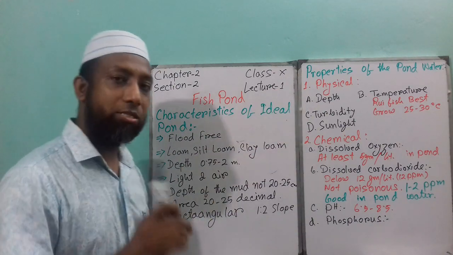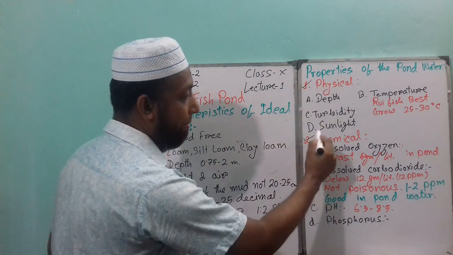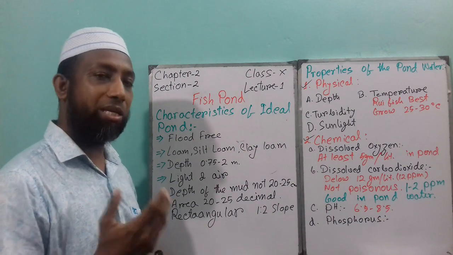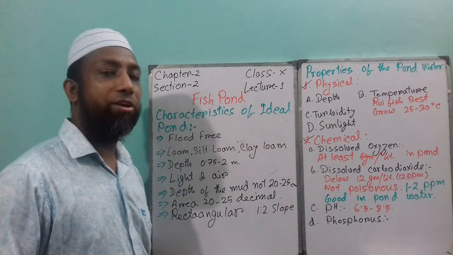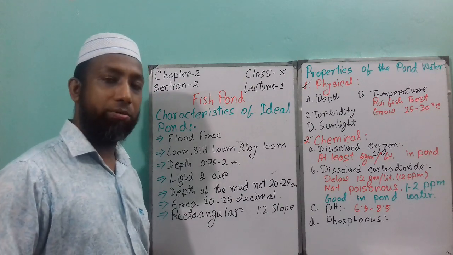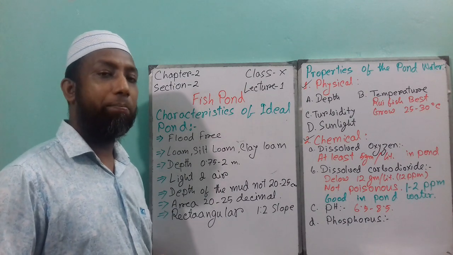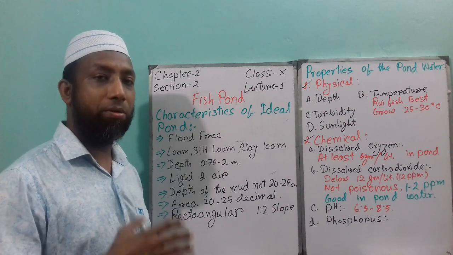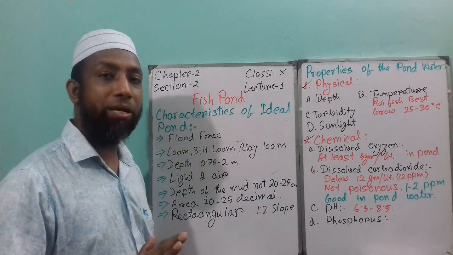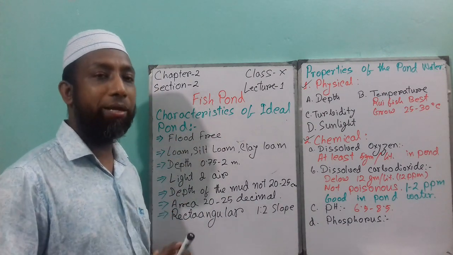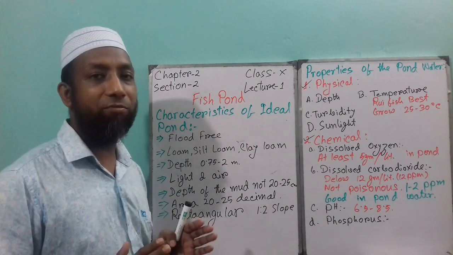There are two types of properties. One is physical properties, the other one is chemical properties. So what are the physical properties? First one is depth. If the pond depth is too much, the pond will not get oxygen underneath. So the pond should not be too deep or too shallow. Medium is good.